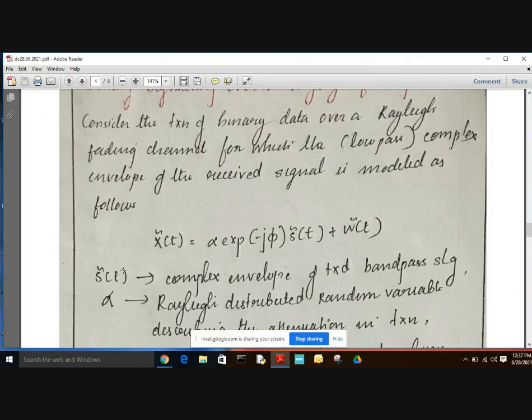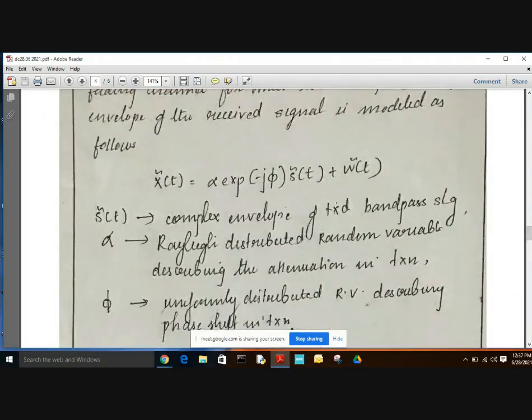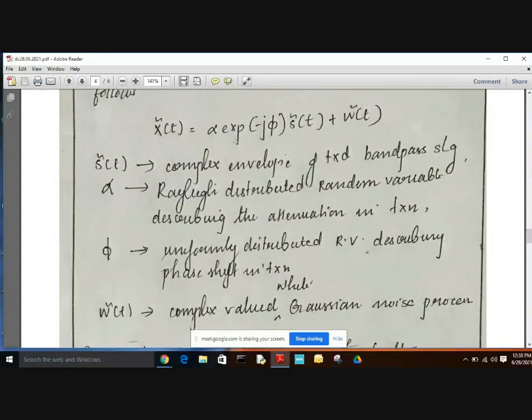Here s bar of t is nothing but the complex envelope of the transmitted bandpass signal. And alpha is the Rayleigh distributed random variable describing the attenuation in the transmission. Phi is the uniformly distributed random variable, and this phi describes the phase shift in the transmission. Alpha describes the attenuation, phi describes the phase shift.